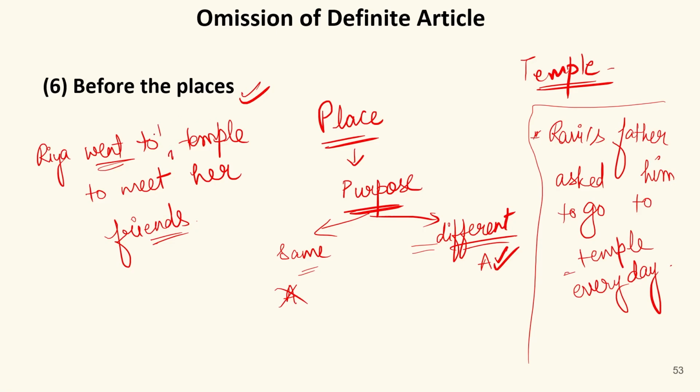So before temple, here we need to add the. It means the correct sentence will be Ria went to the temple to meet her friends. We need to add the just because here temple has been used for some different purpose. So like this, we use article before the name of a place.